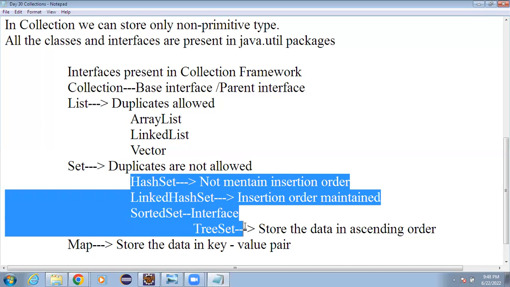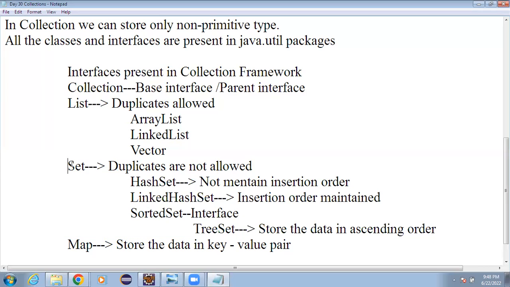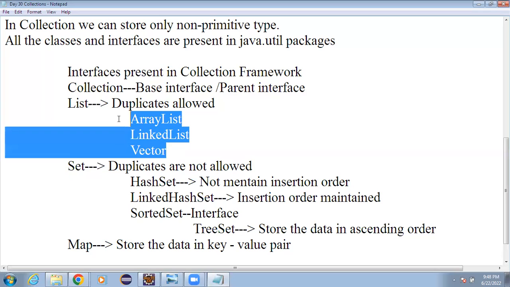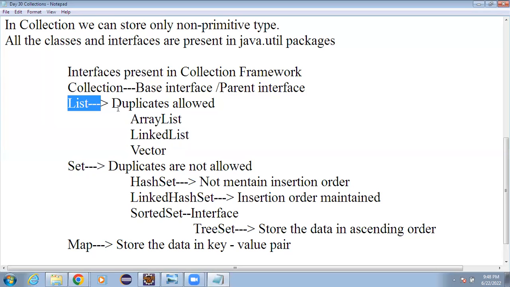All these three classes are used to implement the set, which means duplicates are not allowed and only unique elements can be stored. Whereas the list classes are the ones where duplicates are allowed.